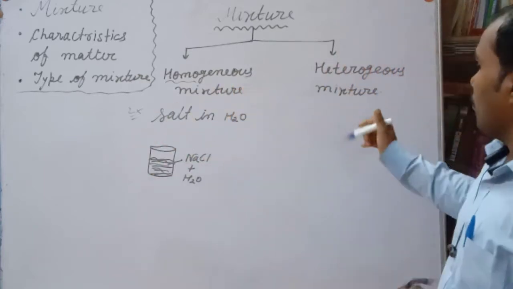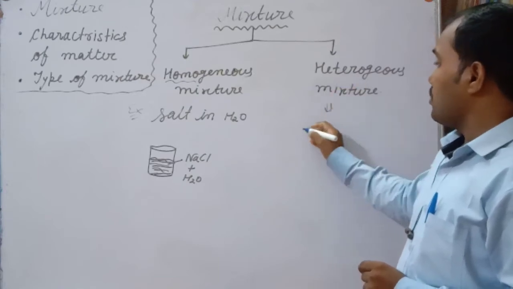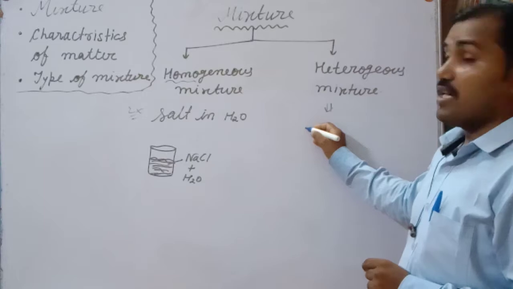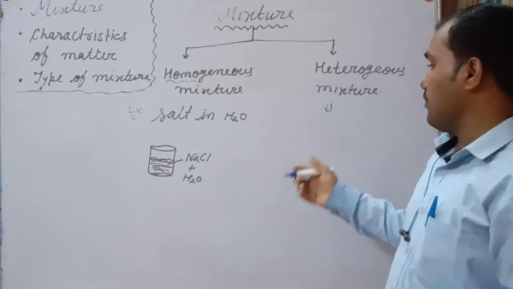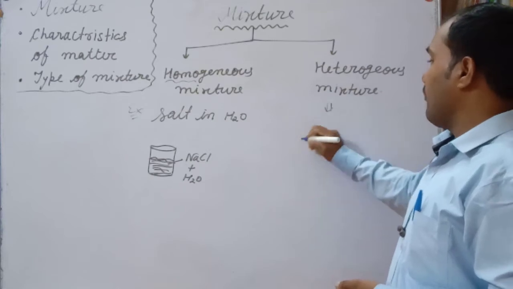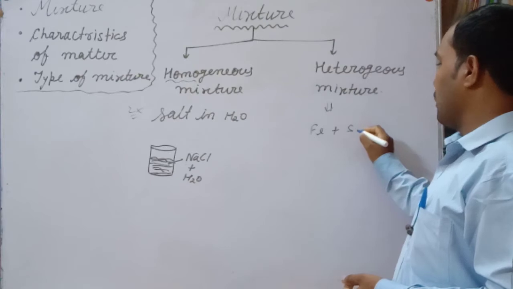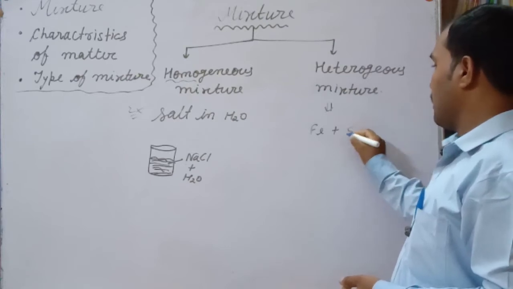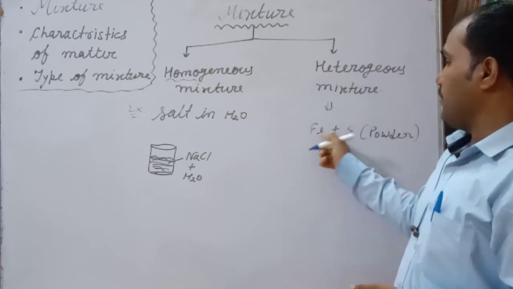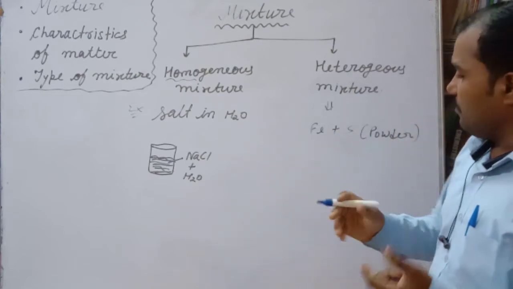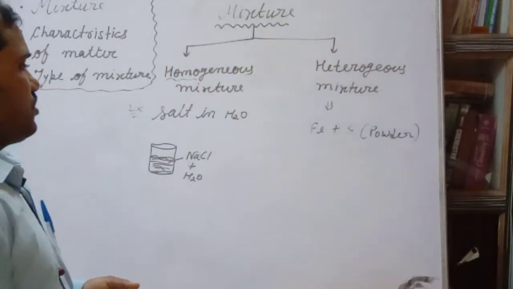But in case of a heterogeneous mixture, suppose you have chalk in water, or solid components, suppose Fe plus sulfur powder. By mixing these, we will not get a homogeneous solution, we will get a heterogeneous solution.